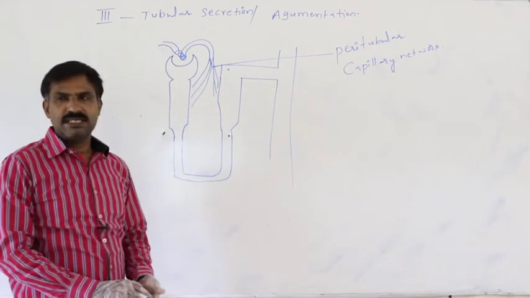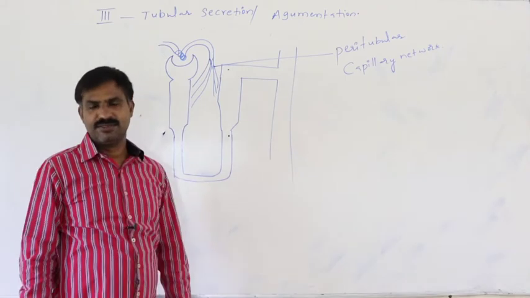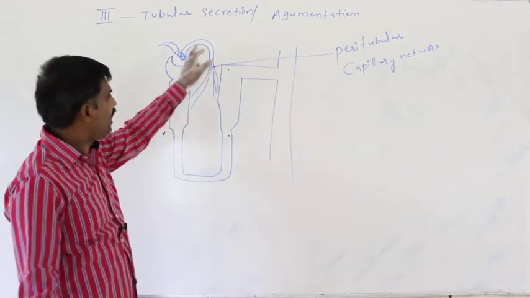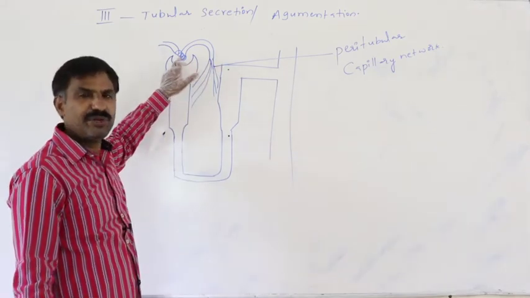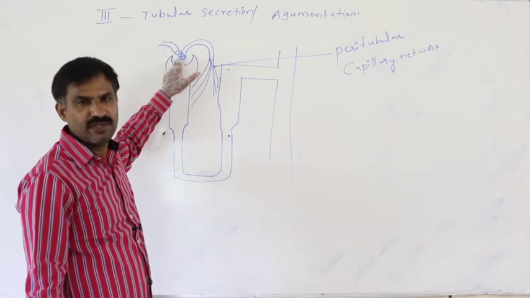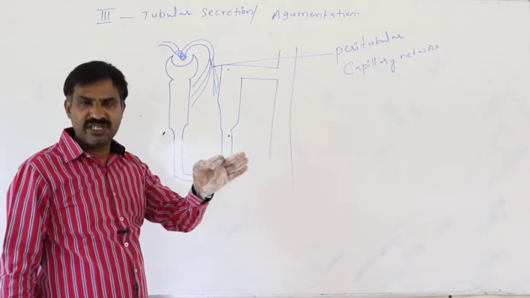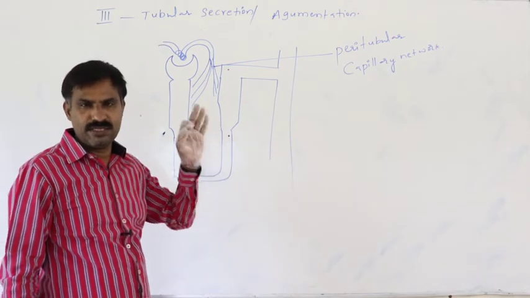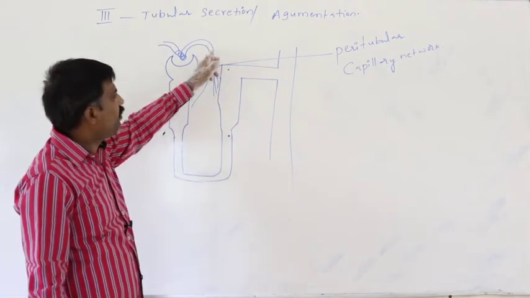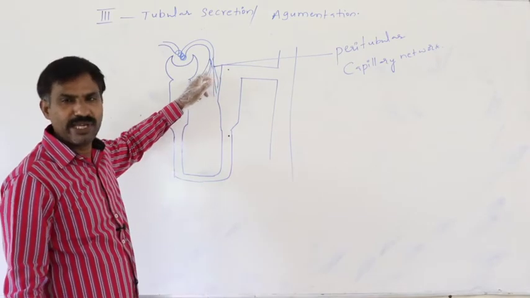So whatever the substances which may have escaped from glomerular filtration, which were not filtered through the glomerulus, may reach the peritubular capillary network.